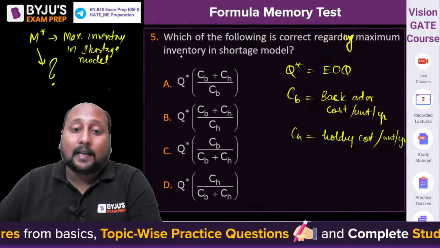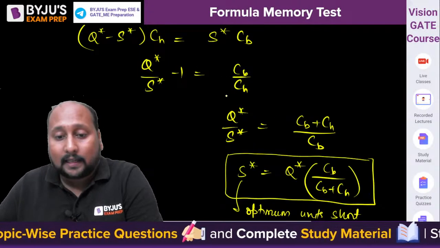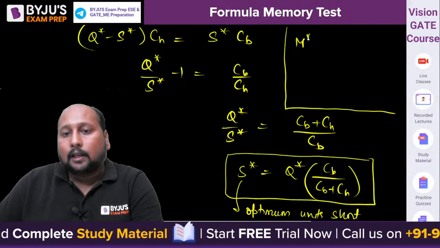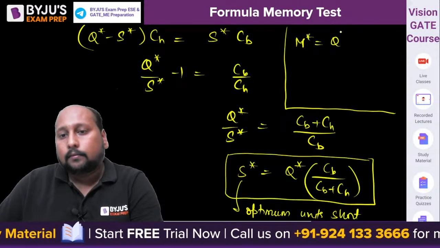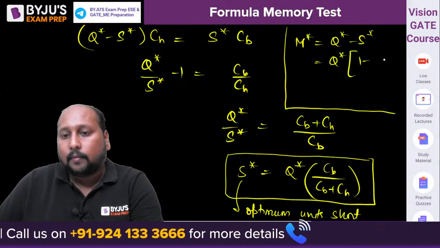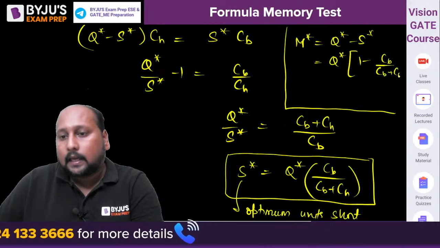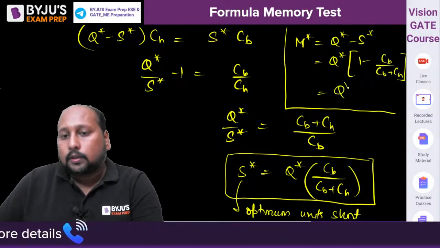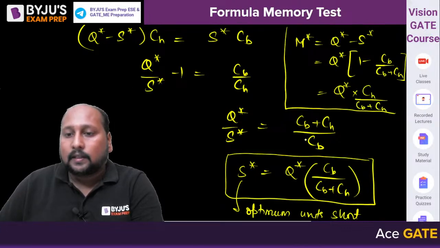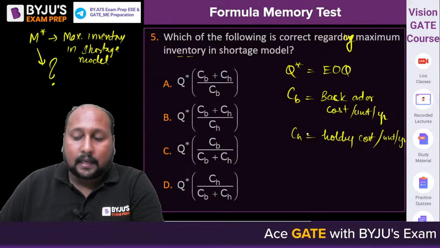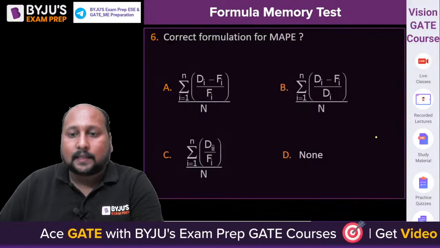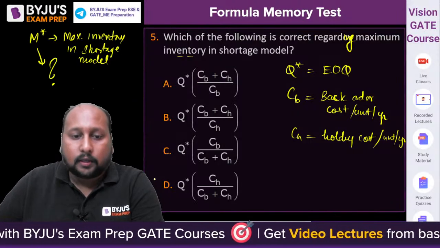They have asked about the maximum inventory in the shortage model, that is M star, and we know that M star is nothing but Q star minus S star. Let us place the value of S star here. So taking Q star common, 1 minus CB upon CB plus CH. From here you will get Q star into CH by CB plus CH. So which of the following is the correct answer? CH upon CB plus CH. This is your S star, then this is your M star. Option D is the correct answer.